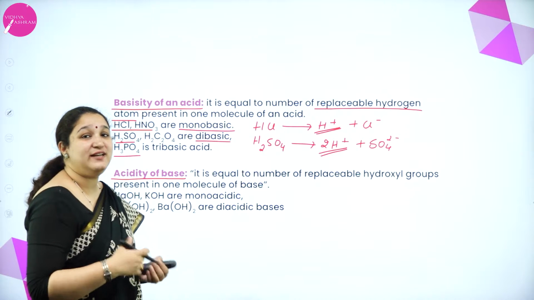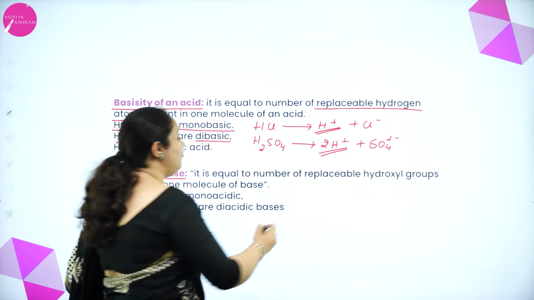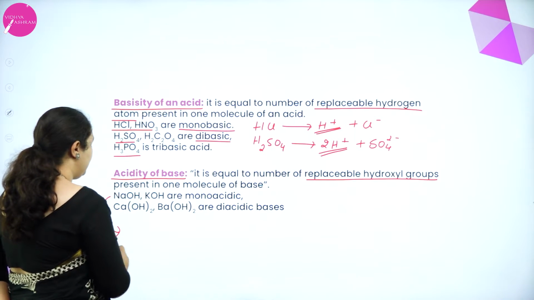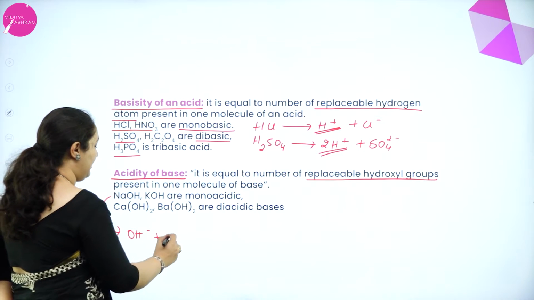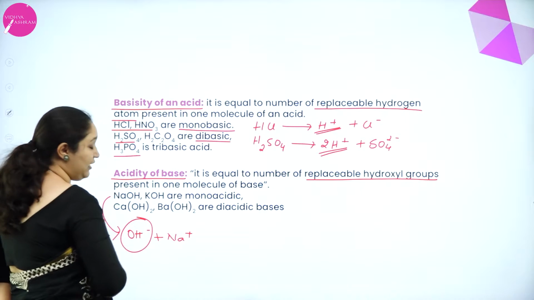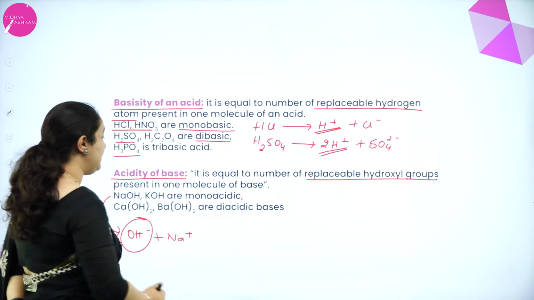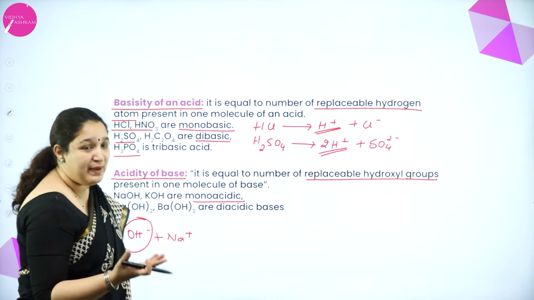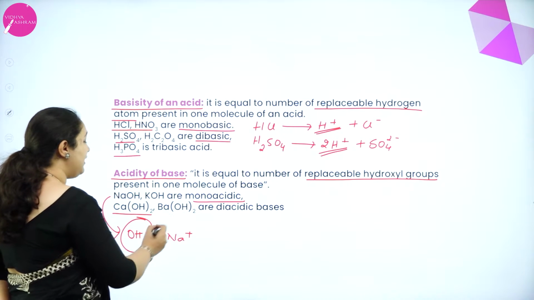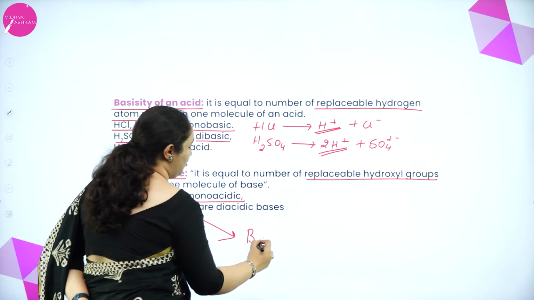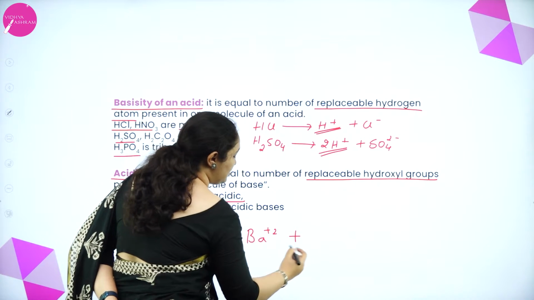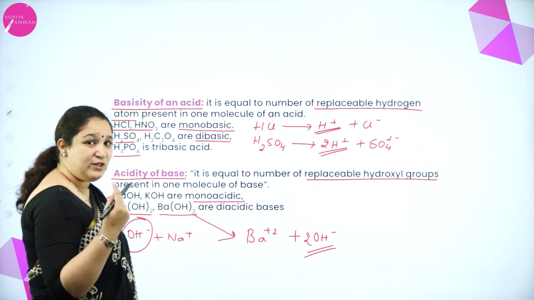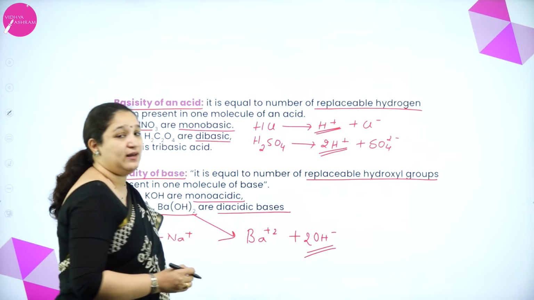Now what is acidity of a base? It is equal to the number of replaceable hydroxyl groups. For example, NaOH can give away 1 OH minus ion and Na plus ion. So how many did it give away? 1 OH minus ion. So it is a monoacidic base. Whereas calcium hydroxide and barium hydroxide, for example, barium hydroxide, will form Ba 2 plus and 2 OH minus. Because it can give away 2 OH minus, it's a diacidic base.